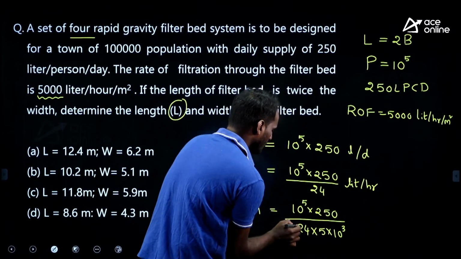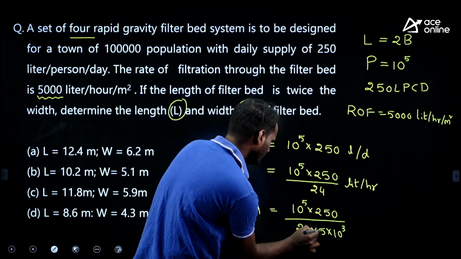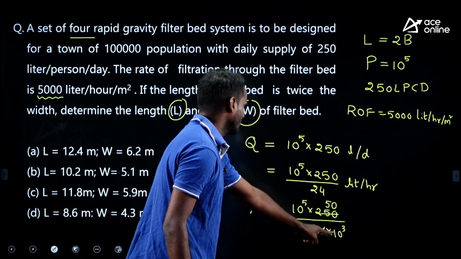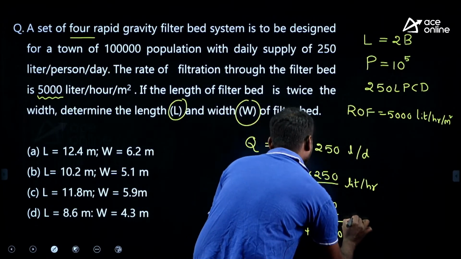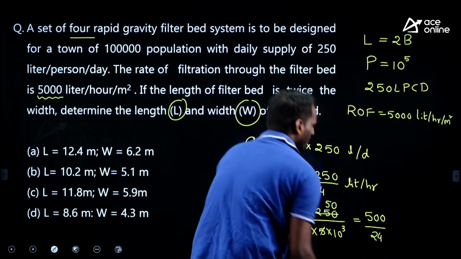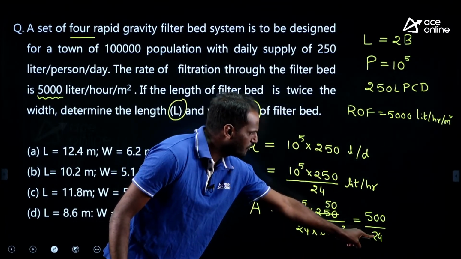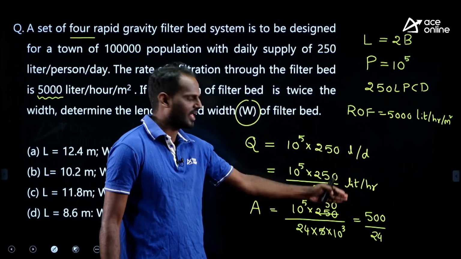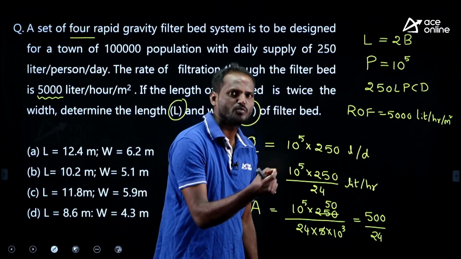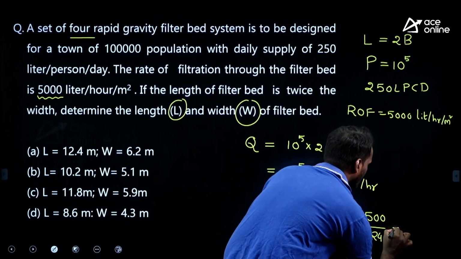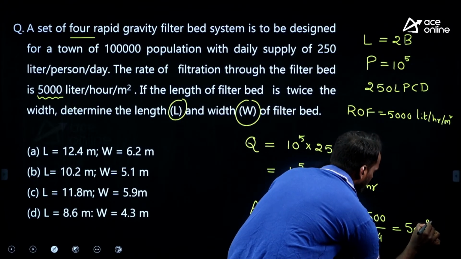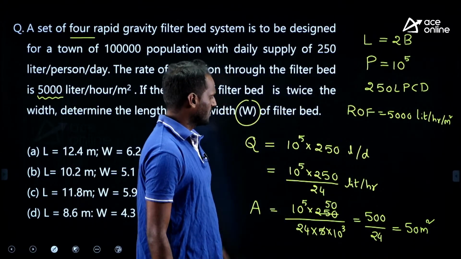Let me have 5 5s, 50, 3 zeros, therefore 500 divided by 24. Just for ease of calculation, I am assuming 24 as 25; the actual value is 24. If I assume 25, you will get 50 meter square, right?